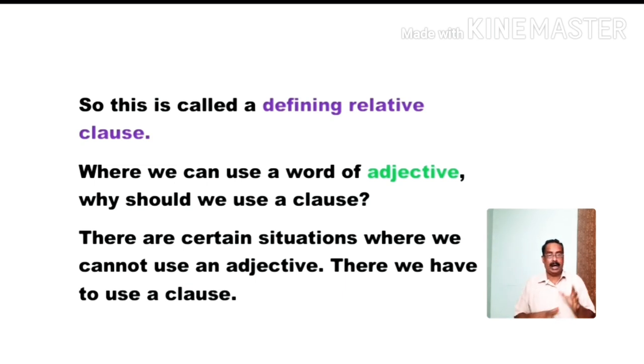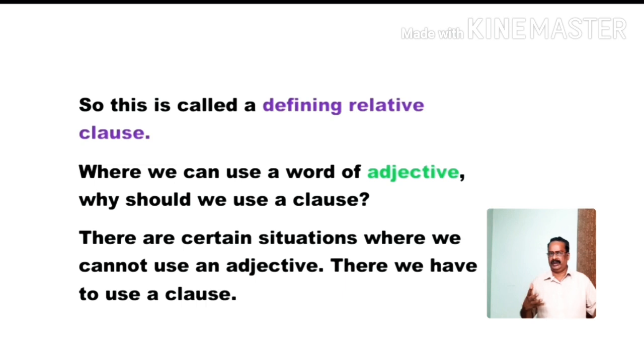Where we can use an adjective, a single word, why should we use a clause? You may have this question. Where we can use a single word, why should we use a clause, a lengthy one? For "good people," why should we use "who are good"?